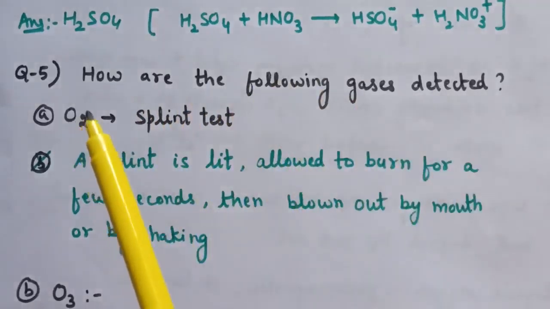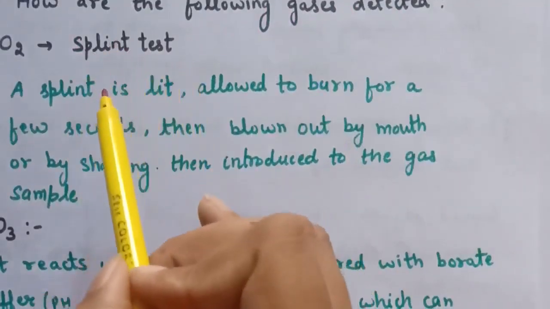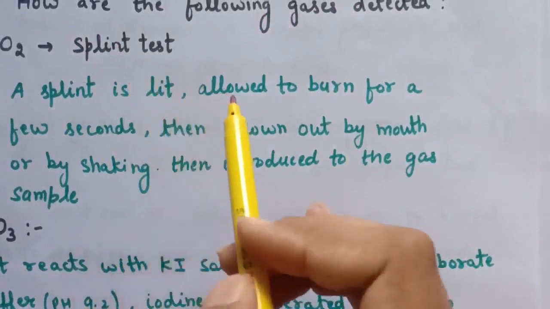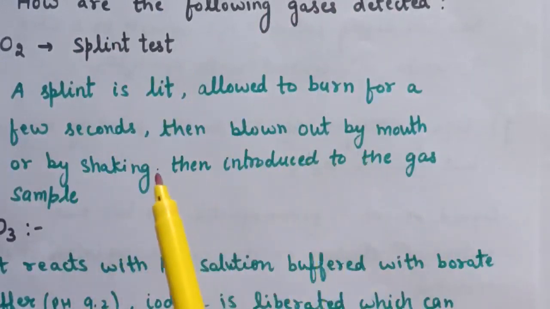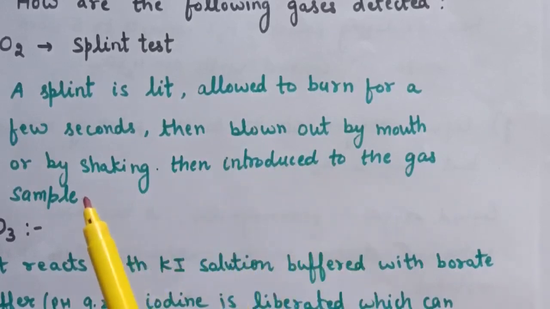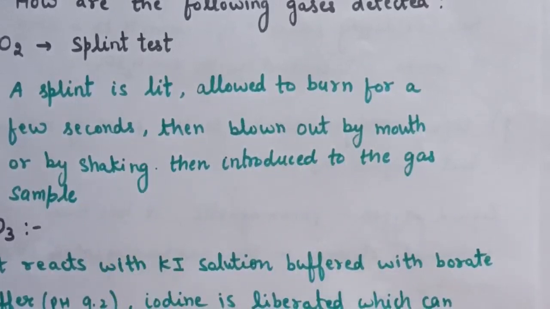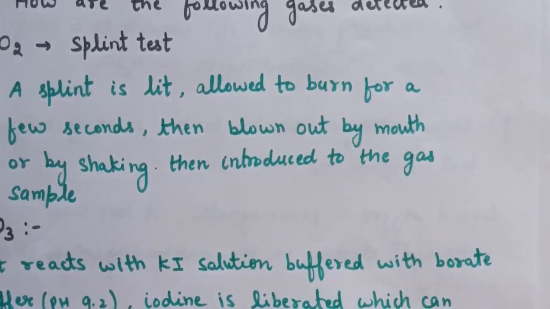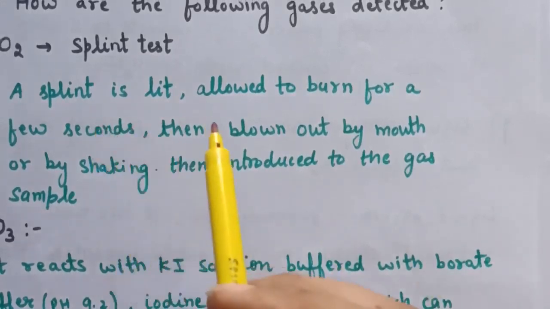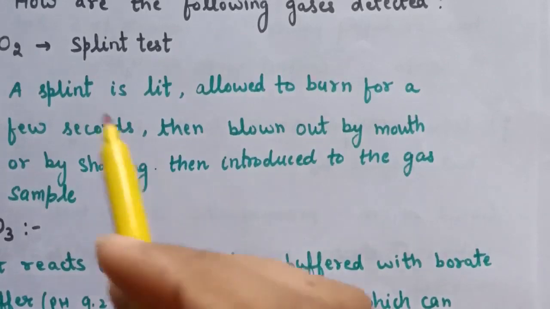First is O2. So this O2 can be detected by splint test. In splint test, a splint is lit, allowed to burn for a few seconds and then blown out by mouth or by shaking, and after that the splint is introduced to the gas sample that has been trapped in a vessel. Now what will happen, on exposure to concentrated oxygen gas, the glowing amber flares and reignites to produce a sustained flame. The more the concentration of oxygen, the faster the wood burns and the more intense the flame. So this is the test for O2.